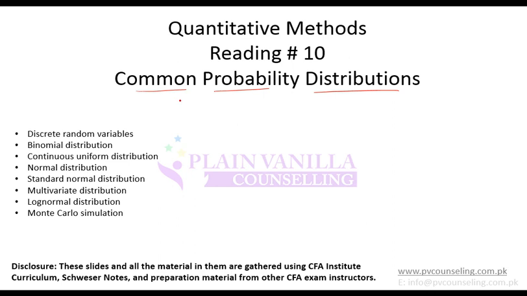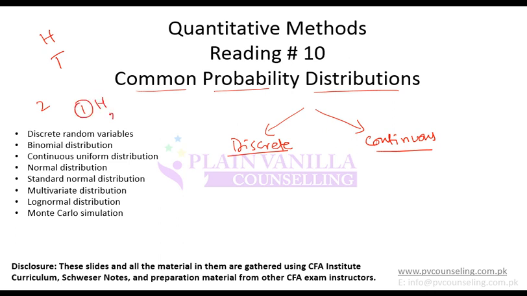distributions are. So when we talk about common probability distributions, remember that they can be classified into two major categories: discrete and continuous. Discrete means having discrete values, like for example if I toss a coin it will either give me head or tail. So there are two discrete outcomes, either the first outcome which is head or the second outcome which is tail. So this is a discrete probability.